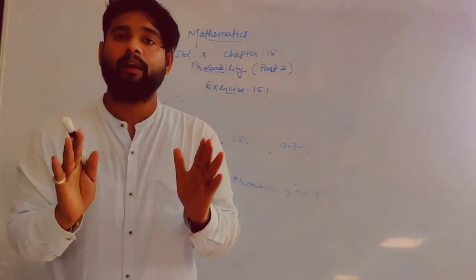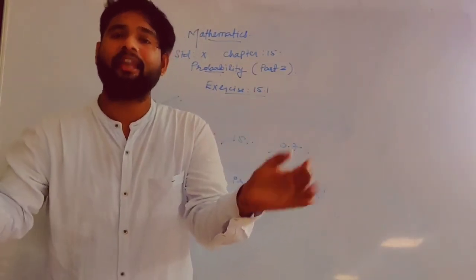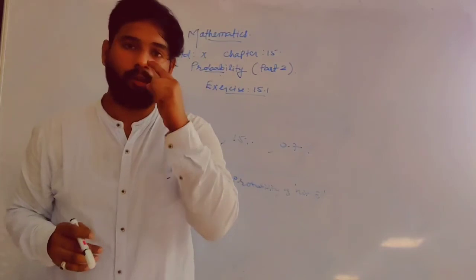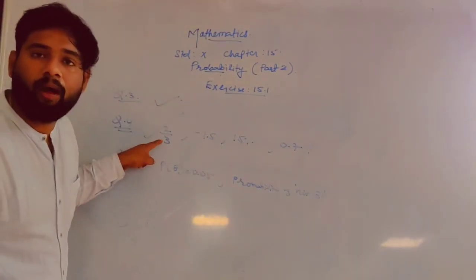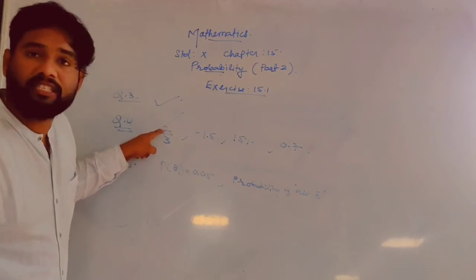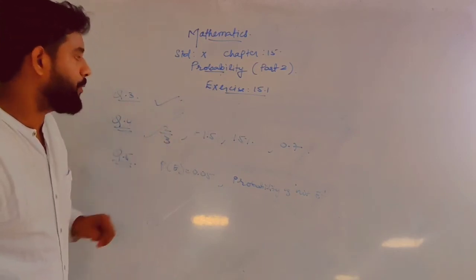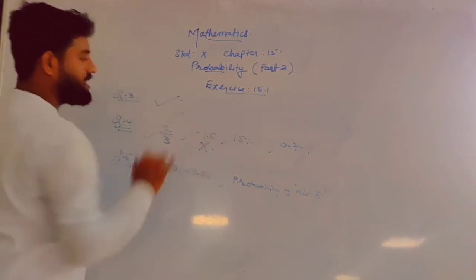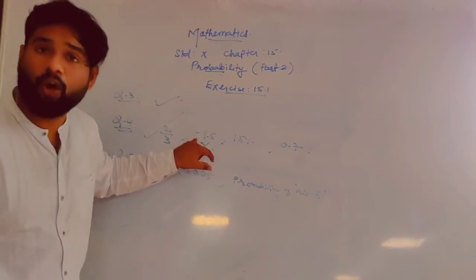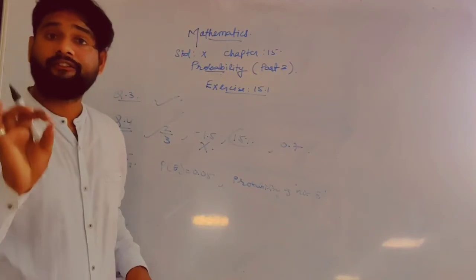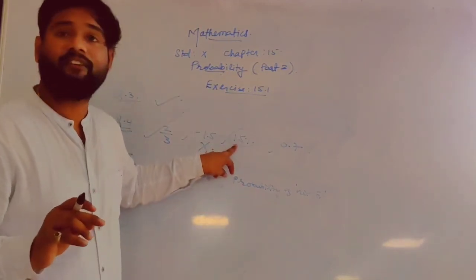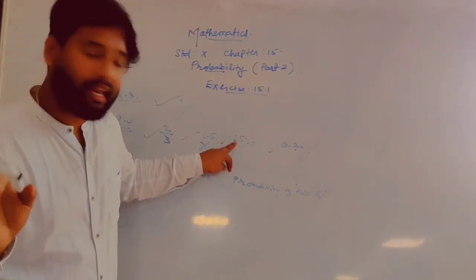Those which are 0, 1, or in between can be said to be a probability. Like 2 by 3, yes, the numerator is smaller, the denominator is bigger, so the answer is going to be 0 point something. So yes, it is a probability. Minus 1.5 is not a probability because it is less than 0. For 15%, don't directly say 15 is more than 1, it is not like that.